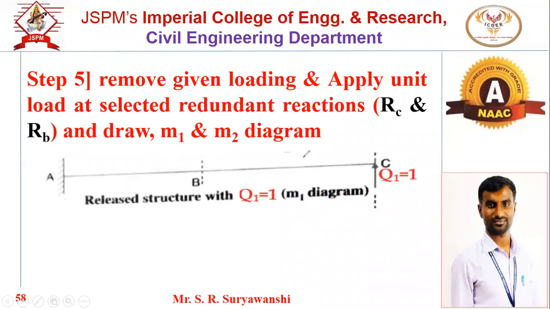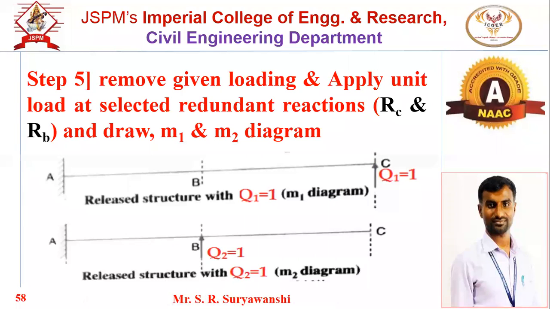Okay. Remove the load and apply Q1 is equal to 1. Now tell me how to draw the M2 diagram. Tell me how to draw the M2 diagram, who will tell? Shrikant. How to draw the M2 diagram? For M1, what did we do? Q1 is equal to 1. Remove the given load. That will be M1. What will it be for M2 then? Remove the given load and apply Q2 is equal to 1. Q2 is equal to 1 means your RB is equal to 1. So this is M1 diagram. This is M2 diagram. Okay.